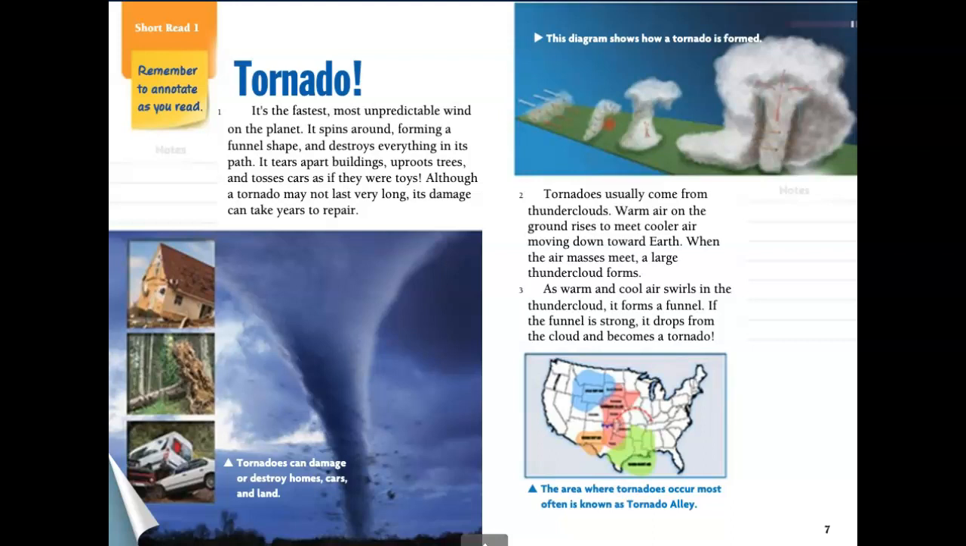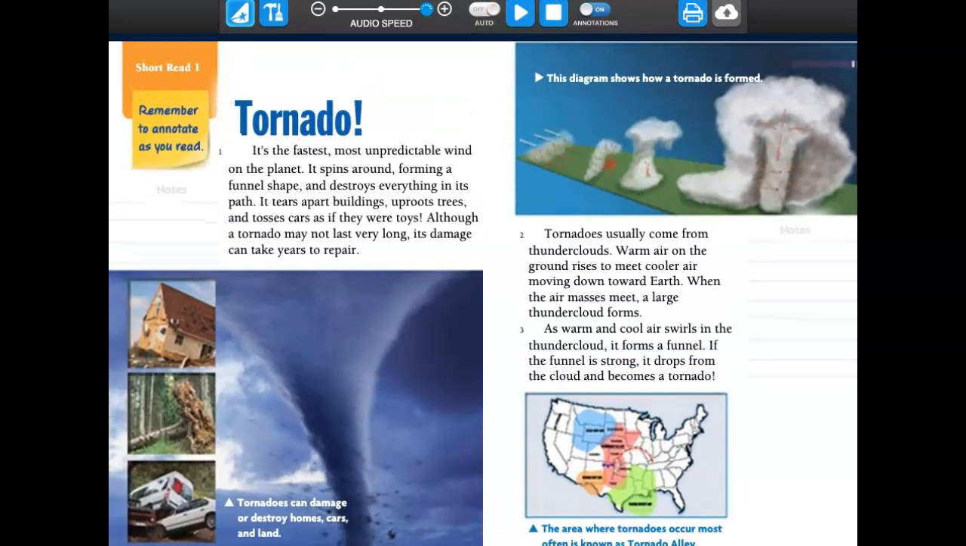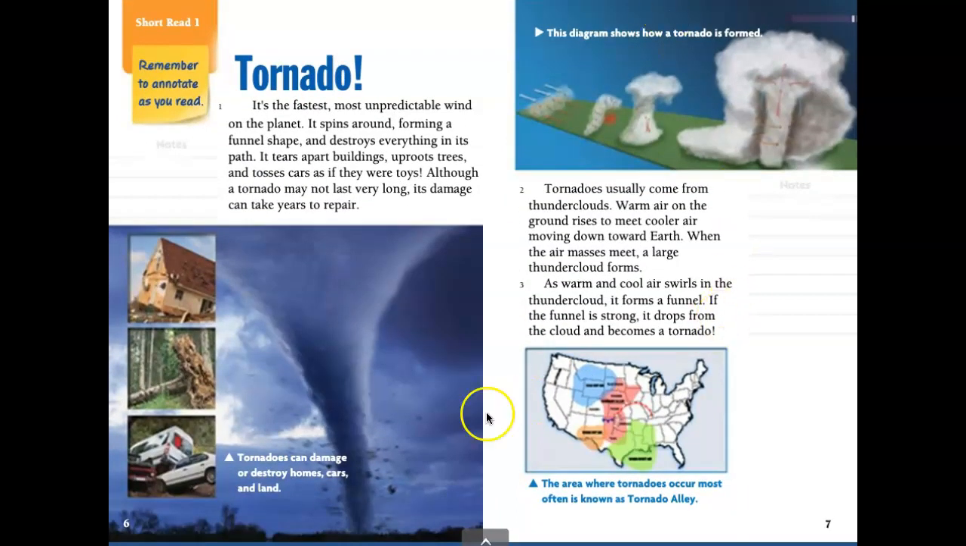So I want you guys to look at the photographs, the captions, the diagram, and the map. What does that help readers do? What does that help readers with? Take some time and think about it. All right, all of those things are text features that help the reader better understand what they are reading. So let's go ahead and look at paragraphs 1 to 3, and you all can read this by just pressing play up here, or you can listen to me read it.